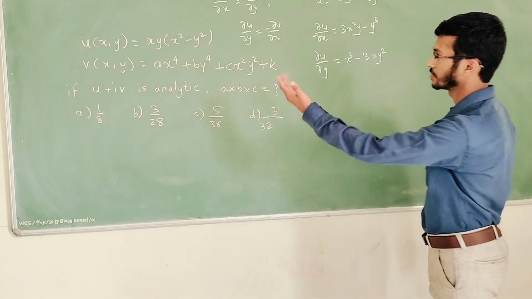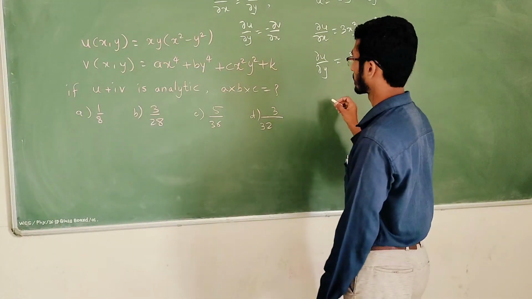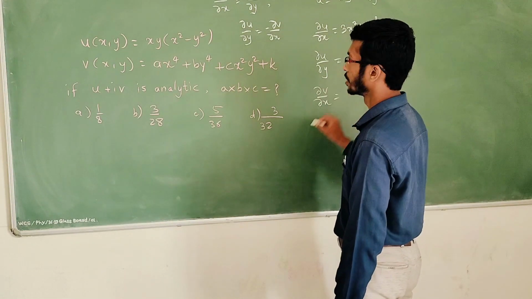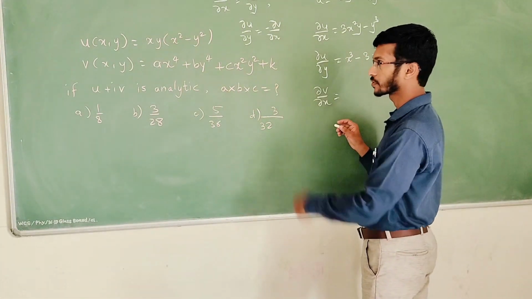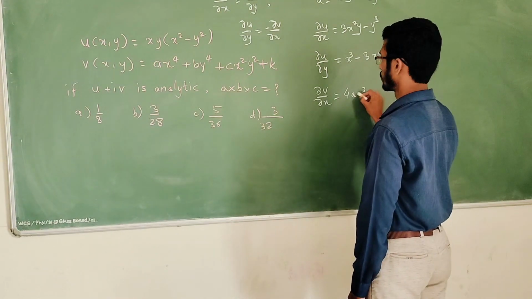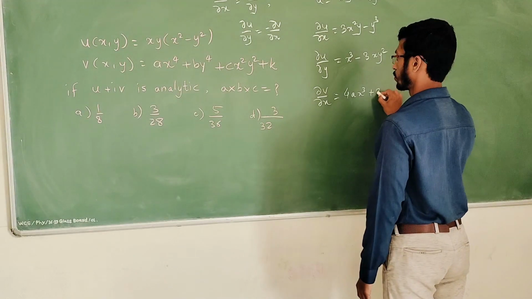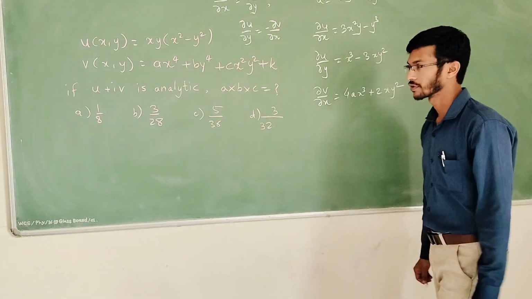Now we have to take the derivatives of v, because on the RHS we have derivatives of v. So delta v by delta x. When I take the derivative with respect to x, I will get 4a x cube, this will become 0, plus 2c x y square, and this will also become 0.